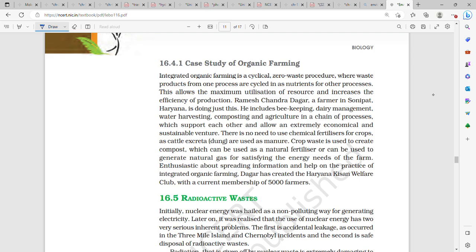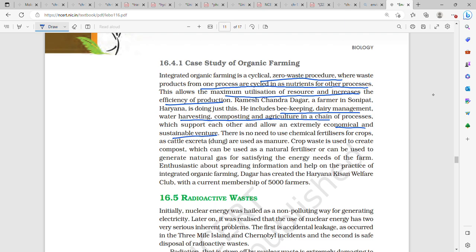Integrated organic farming is a cyclical zero waste procedure where waste products from one process are recycled as nutrients for another process. This allows the maximum utilization of resources and increases the efficiency of production. Ramesh Chandra Dagar, a farmer in Sonipat, Haryana, is doing just this. He includes beekeeping, dairy management, water harvesting, composting and agriculture in a chain of processes which supports each other and allows an extremely economical and sustainable venture. There is no need to use chemical fertilizer for crops, as cattle dung or excreta are used as manure. Crop waste is used to create compost, which can be used as a natural fertilizer or can be used to generate natural gas for satisfying the energy needs of the farm.